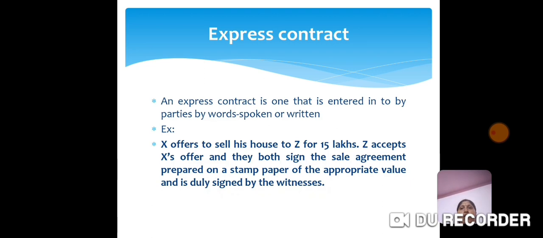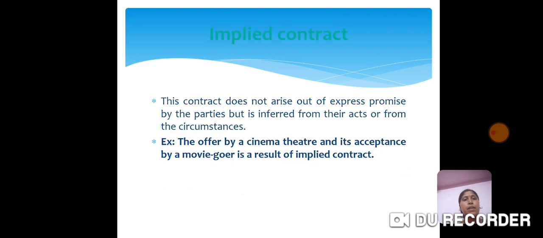Next one is the implied contract. An implied contract does not arise with express words. There is no express promise, but the agreement may be inferred from the acts of the parties or according to the circumstances. Here we can see the example. The offer by the cinema theatre and its acceptance by the movie goer. What is the work of the cinema theatre? They provide the ticket, and the movie goer will see the film. So here, it is an implied contract. It may not be in the form of an express one. It happens according to the act. So this is called an implied contract.